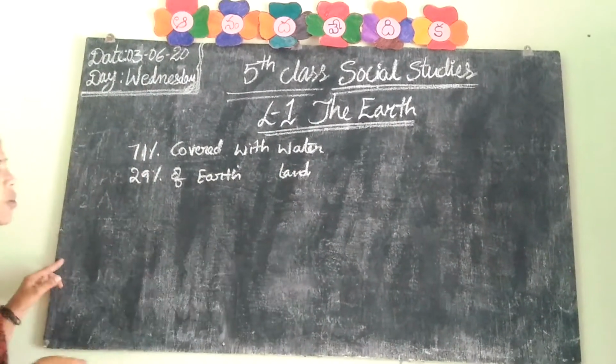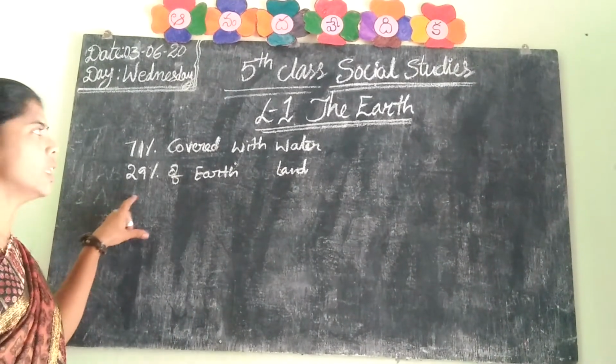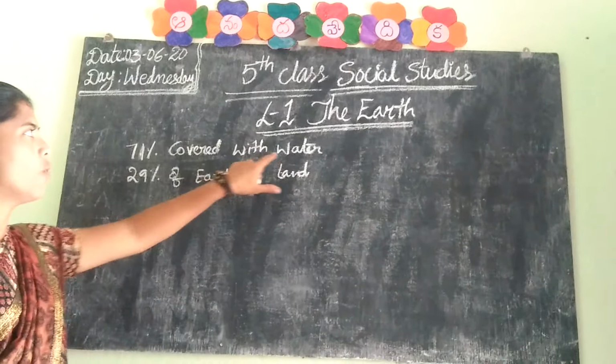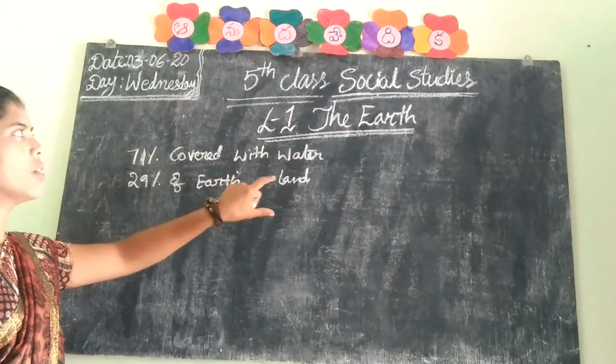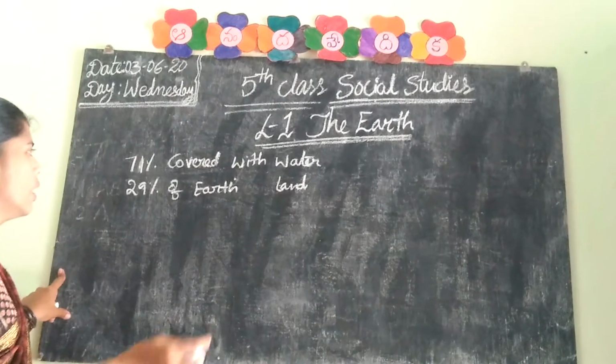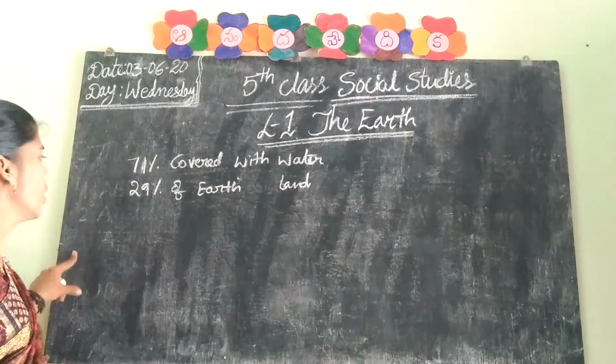There is air also present on the earth. It creates the atmosphere. There is air and water on the earth. That's why living things live only on the earth when compared to the other planets.